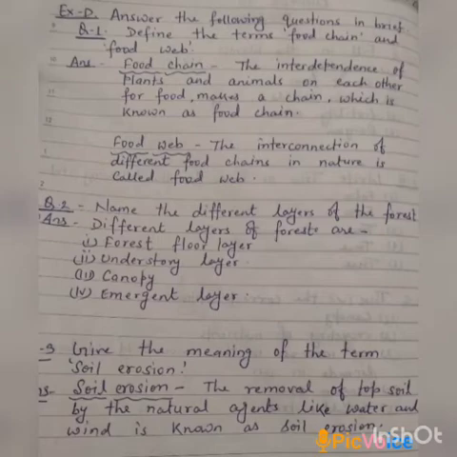Once again students, the interdependence of plants and animals on each other for food makes a chain which is known as a food chain. Now food web. The interconnection of different food chains in nature is called food web.